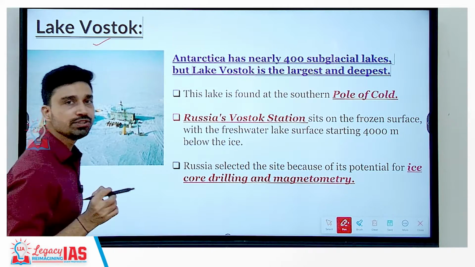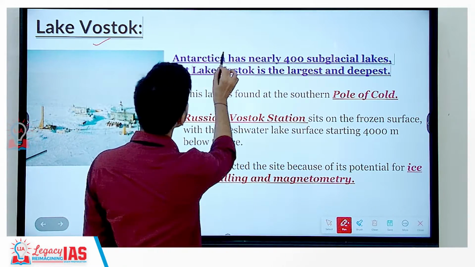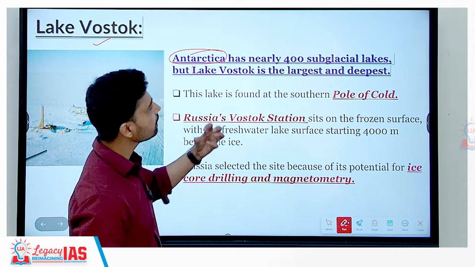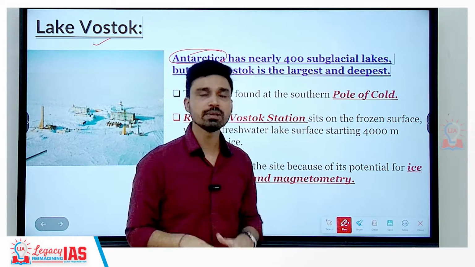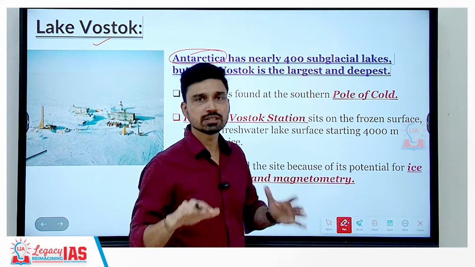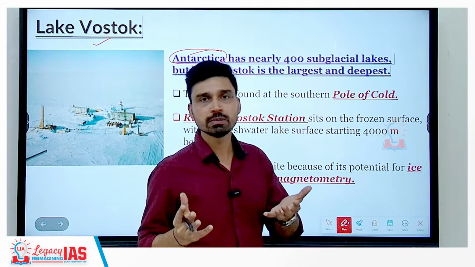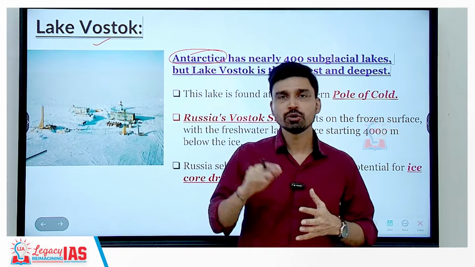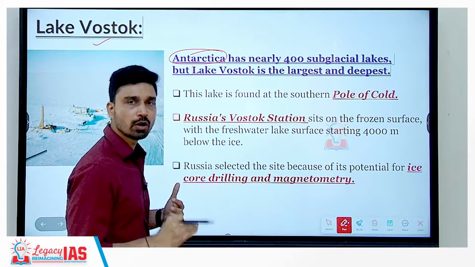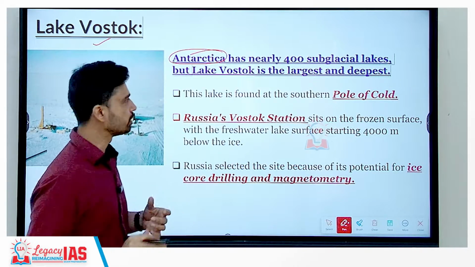Lake Vostok is unique because it is situated in the 7th continent of the world, Antarctica, and Antarctica has nearly 400 subglacial lakes. Subglacial means that the lakes are not present on the surface. Obviously, we know that it is not possible because the temperature is below 0 degrees Celsius, so everything will be frozen. So, subglacial means the water body is situated below the glaciers.